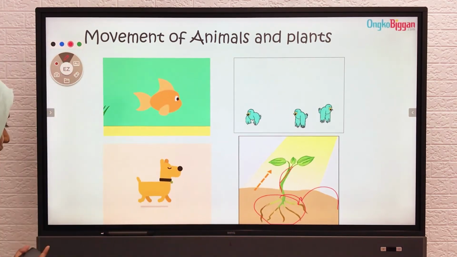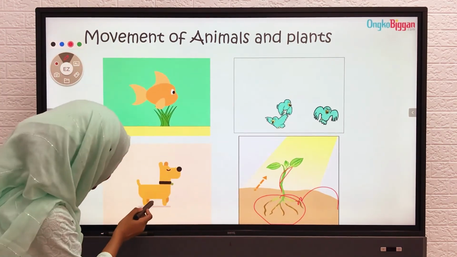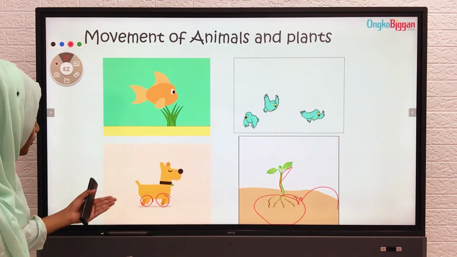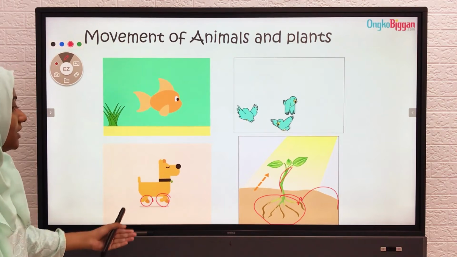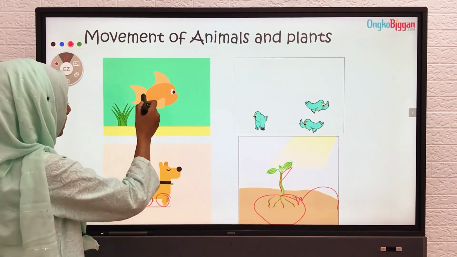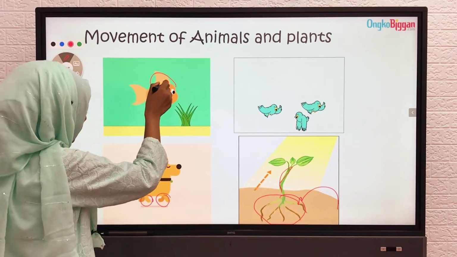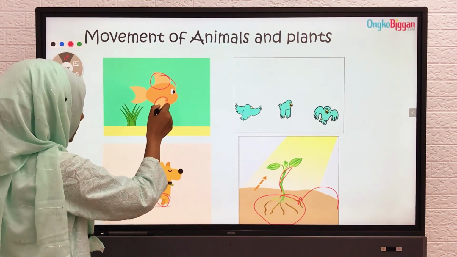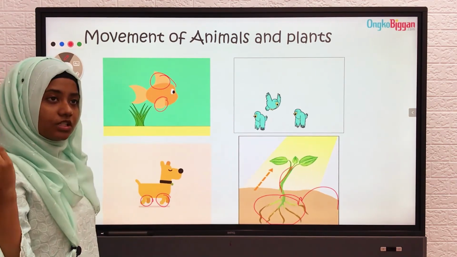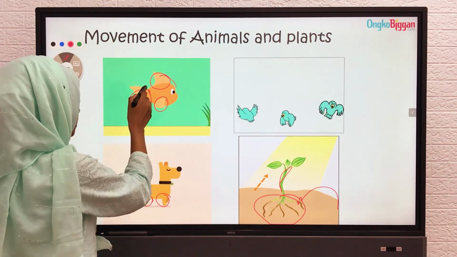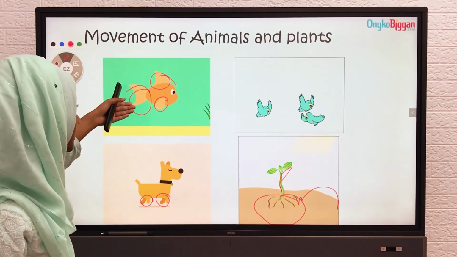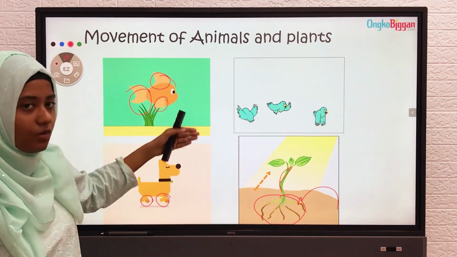Now let's see the dogs. Now you can see that the dog is using its 4 limbs, which we call legs, to move from one place to another. You can see the dog is moving forward. Now let's see the fish. You can see the fish is using its fins. The fins are moving, which helps them to swim. Also sometimes some fishes use their tail to swim around. You can see the fish is using its fins and tail to move, to swim in the water.